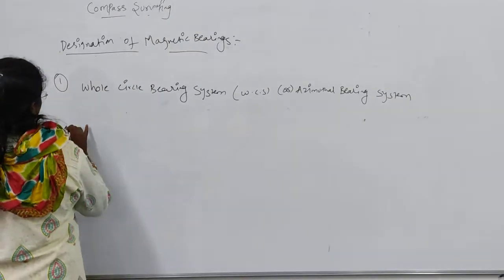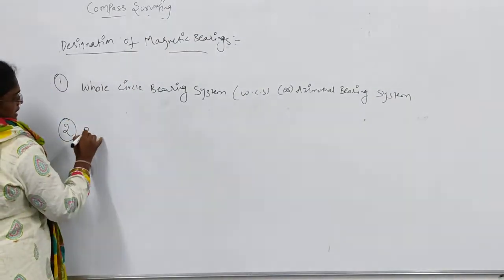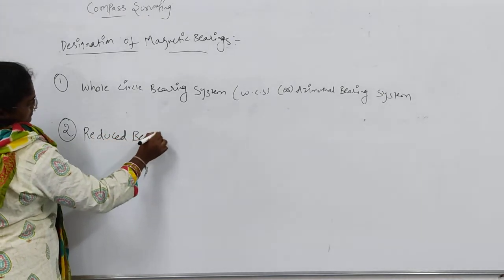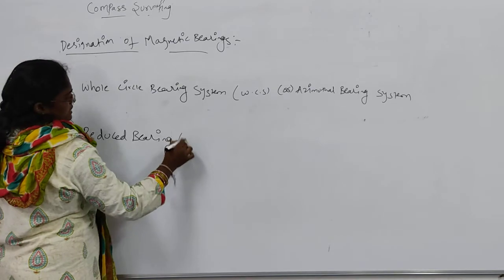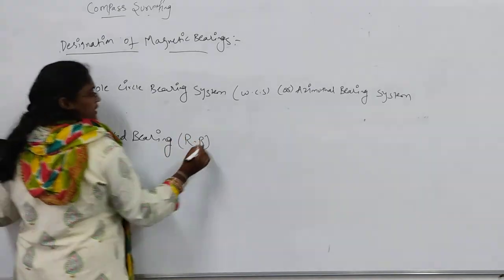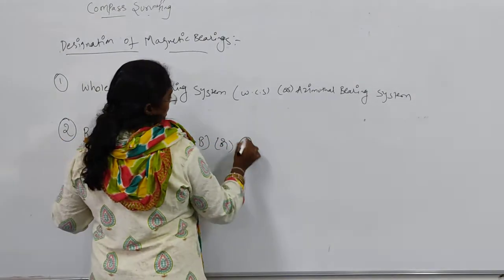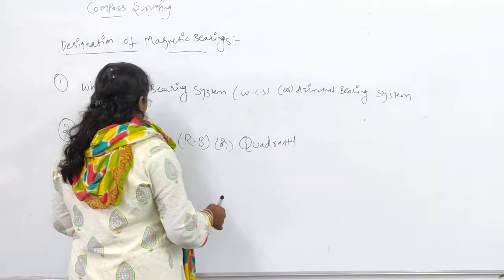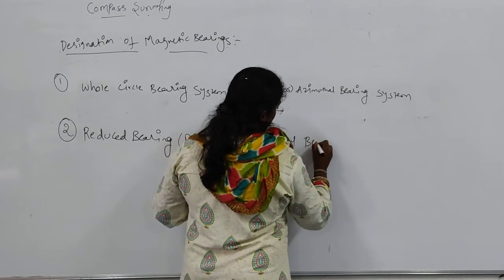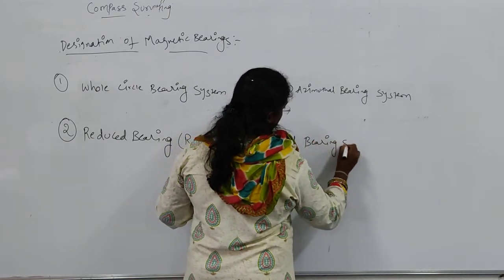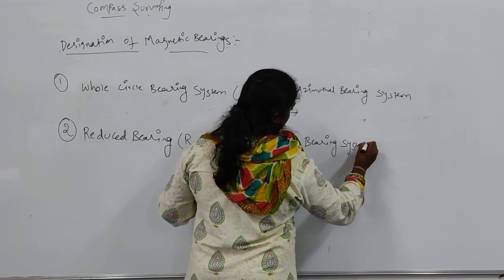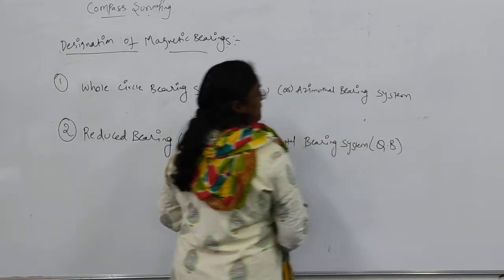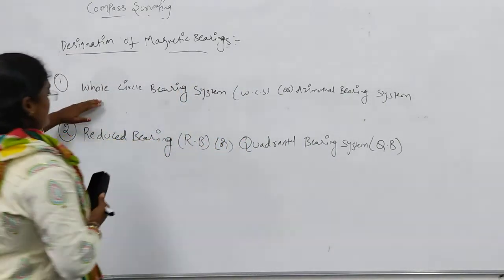Next one is the reduced bearing, known as RB or the quadrantal bearing system, also known as QB.